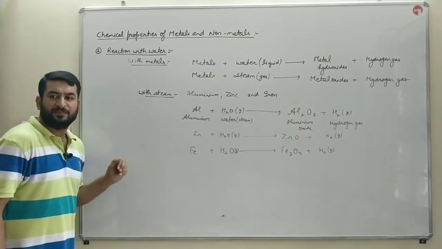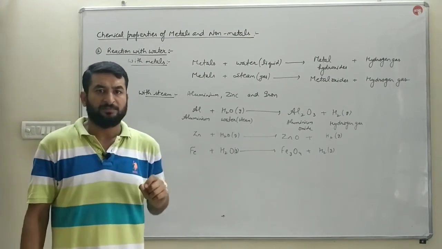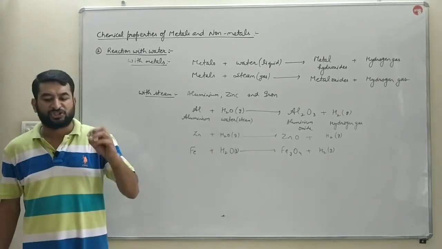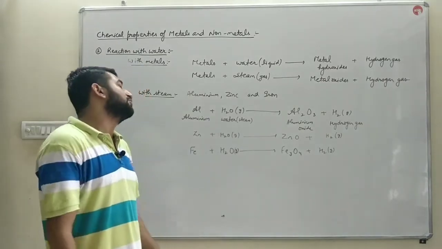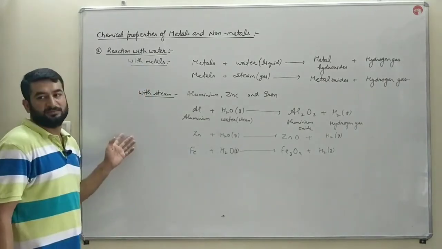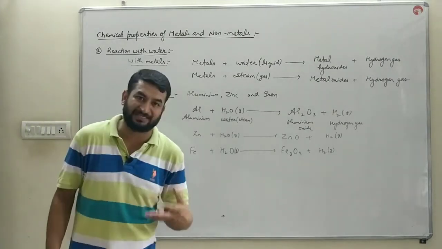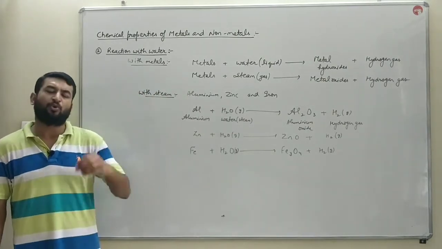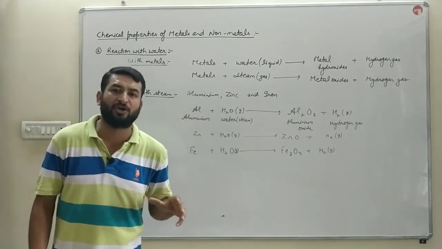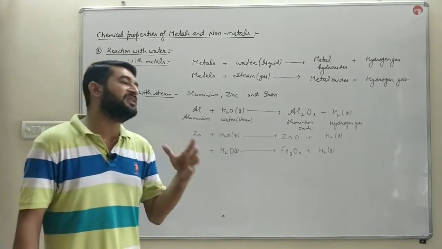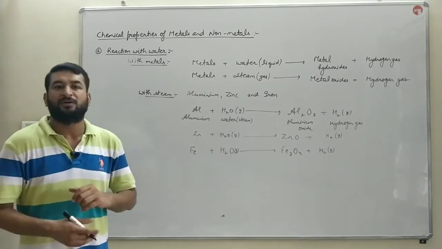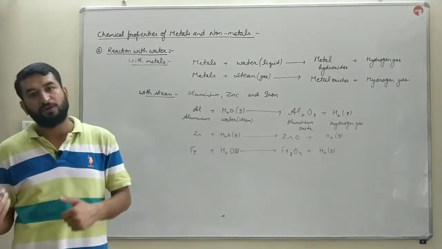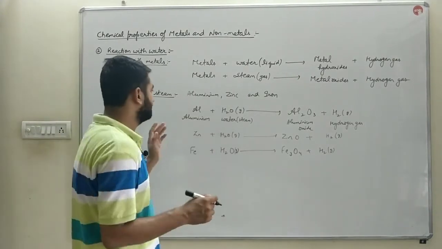Next thing, copper, mercury, silver, gold, platinum, they do not react with water, as they are less reactive than hydrogen. So copper, mercury, silver, gold, platinum, these are the metals that do not react with water, either in the form of liquid water or in the form of steam.